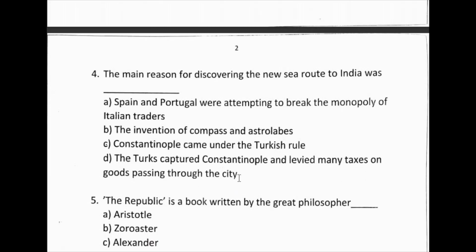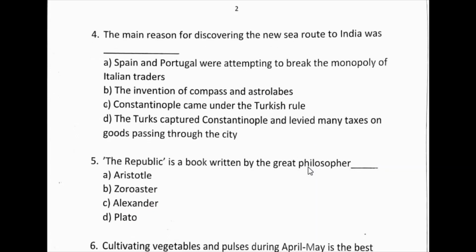Here Spain and Portugal is also a reason, and the invention of compass and astrolabe helped them. Constantinople came under Turkish rule is definitely an answer, and the Turks captured Constantinople and levied many taxes is also an answer. Which one do we select? The main reason is that the Turks not only captured Constantinople but also levied heavy tax. So option D is the answer.